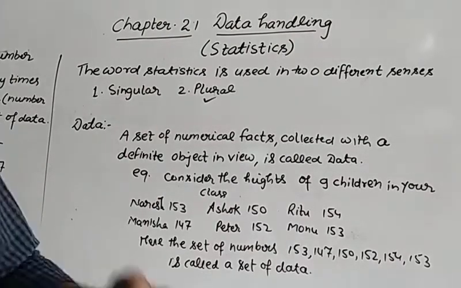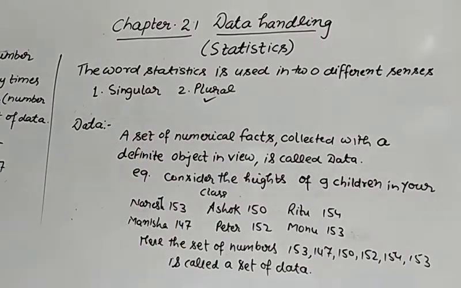If you write the mathematics marks, English marks, Hindi marks, subject wise marks of the students in a proper way, that also is called data. Like we create the consolidated sheet of the students, name wise, roll number wise and subject wise. Okay, so that also is called data.